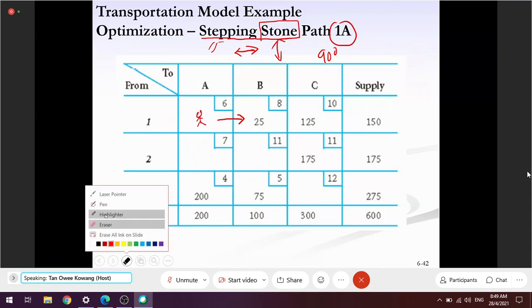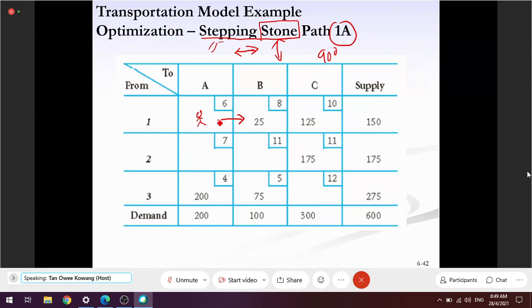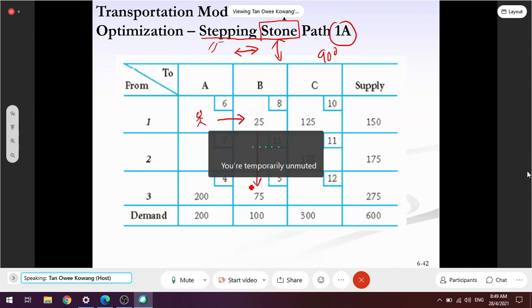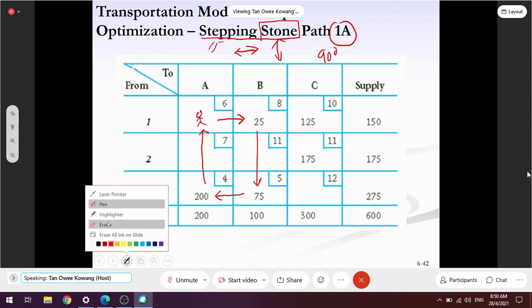So I start my stepping stone. I go here, jump. I must turn 90 degrees. If I turn 90 degrees, I cannot go up. Up is B, and B is not a batu. That's another country's border. We cannot go there. So I must go down. If I go down, this is a kolam without batu, right? So I must jump until here. Okay? After that, turn 90 degrees. There is no batu on that side. So I come back to this batu, and then jump back to the original place. Why, I also can jump this way, see? I also can jump.